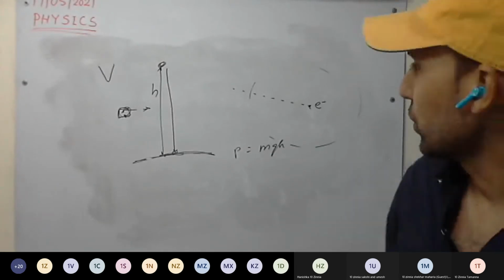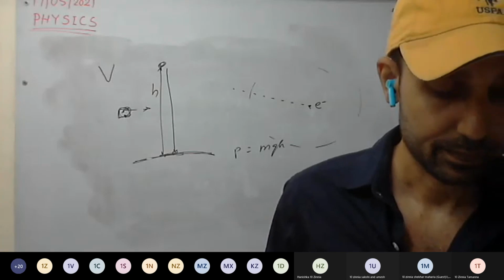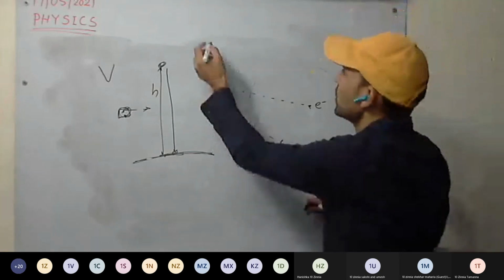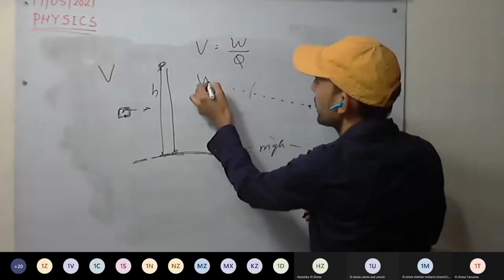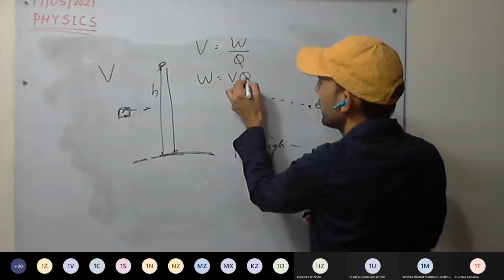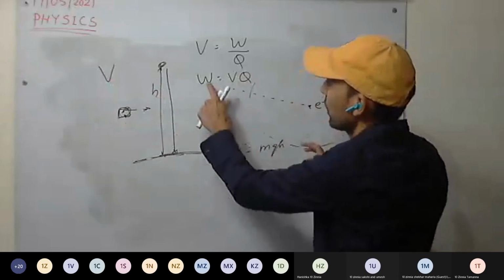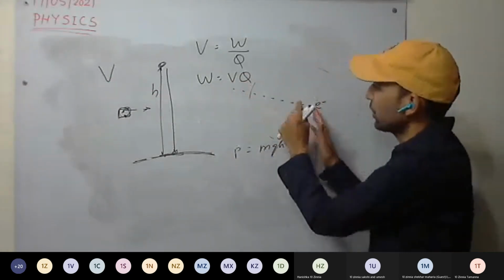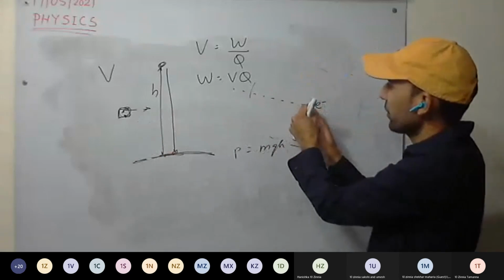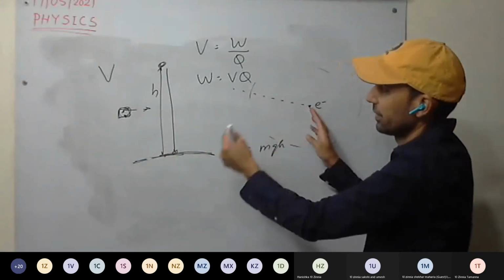It is denoted with the symbol V and it's a scalar quantity. V equals work done per unit charge, so work done will be equal to V into Q. If we bring more charges there, the amount of work done will increase. Like one charge we have brought, now another charge we bring from infinity to that point, so more work will be done.